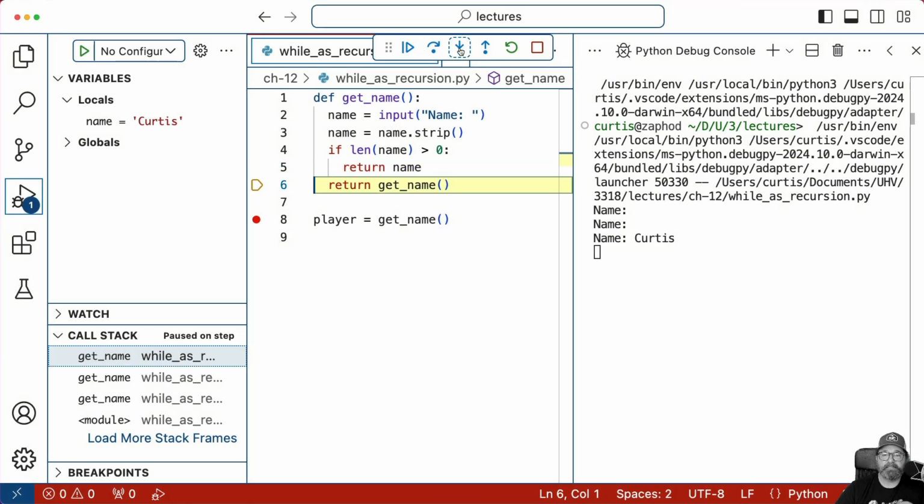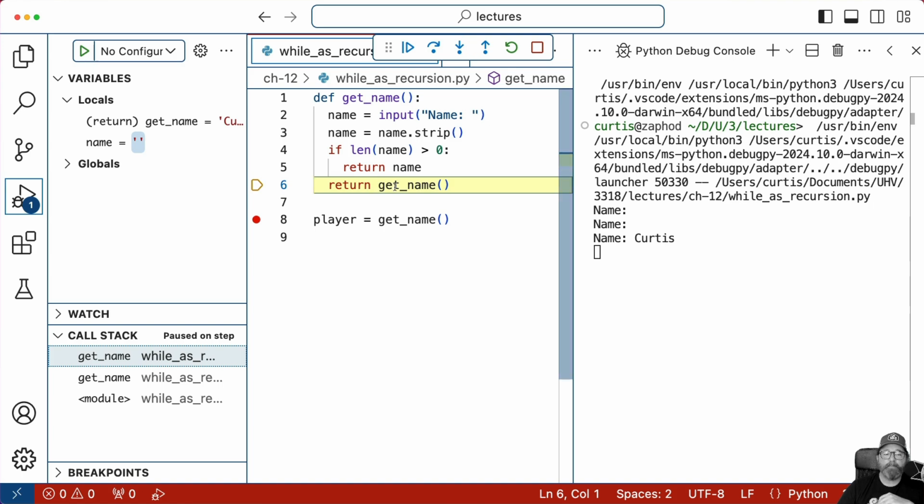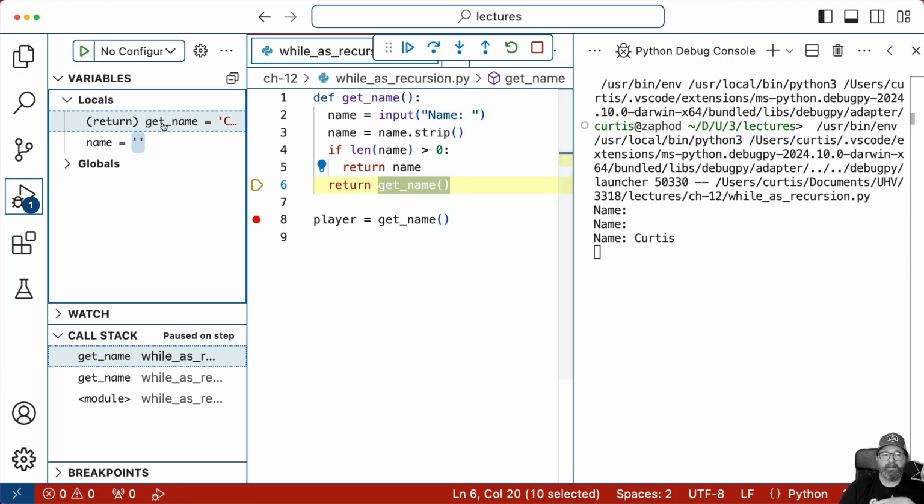I'm going to step next. Now we're back here. You can see, look down here at the call stack. It's like, why did it go to the next line here? It didn't really go to the next line. What happened was we returned the name, and this is where we were previously. And you can see right here, here's that temporary variable that came from the previous call stack, okay? So now we're on the second version of getName, the second time right here.